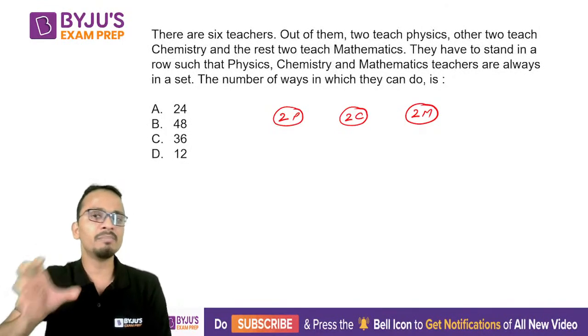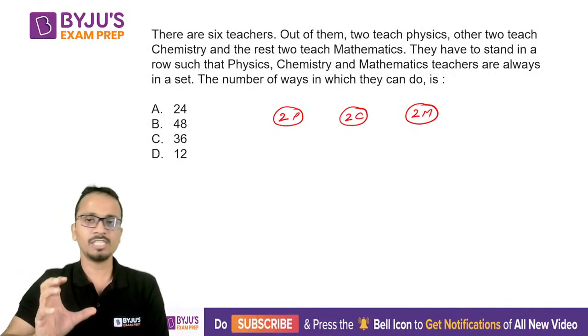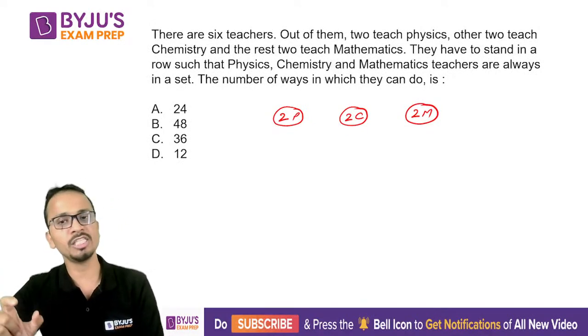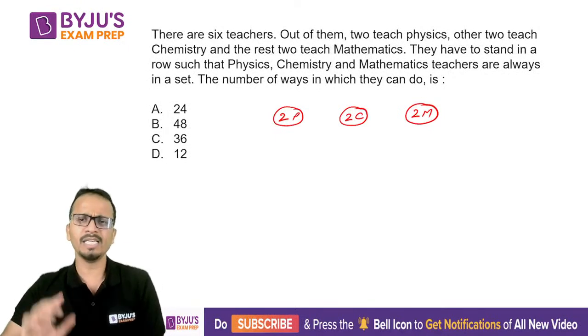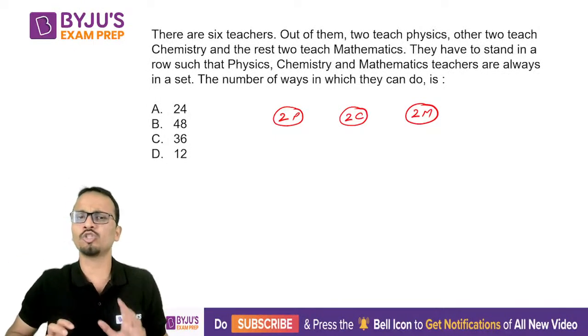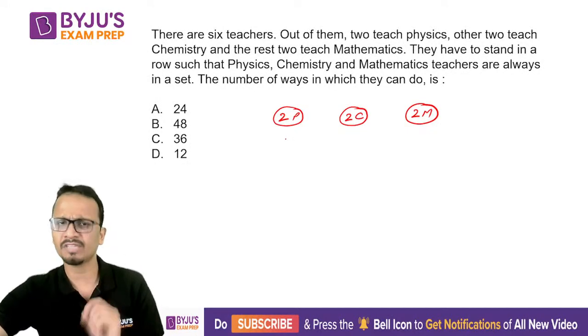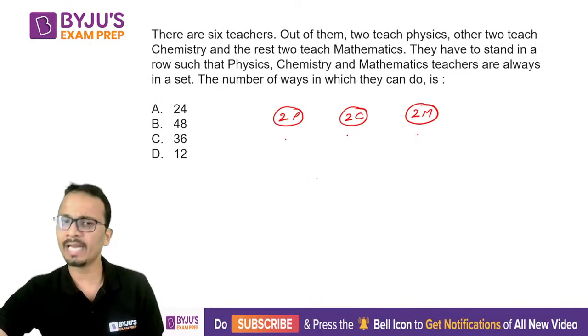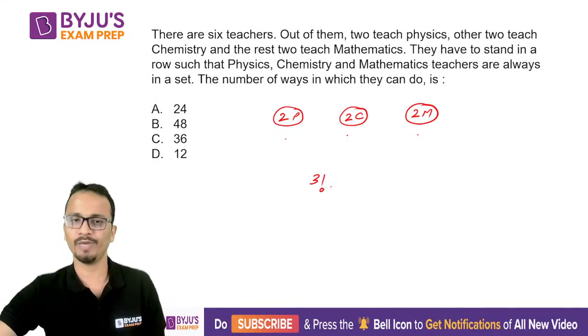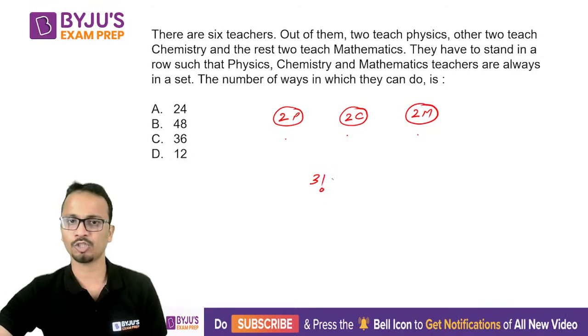I'll consider them as a single entity. Similarly, 2 chemistry teachers can be considered as a single entity, and 2 maths teachers can also be considered as a single entity. So effectively right now we have 3 entities. Now to arrange 3 entities in a row, I can arrange them in 3 factorial ways. All right, this is the first part of the solution.